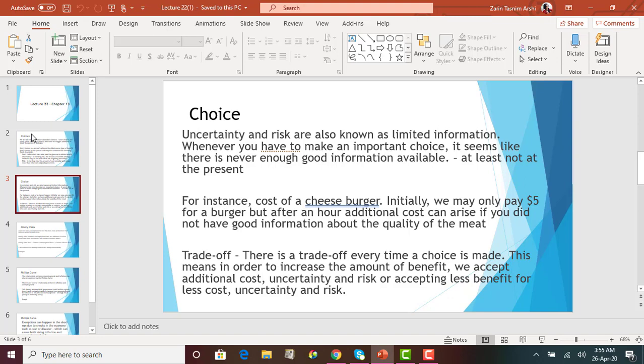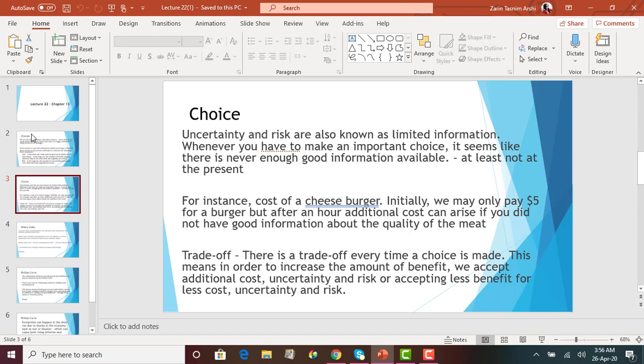Now, another topic that this slide talks about is trade-off, and that's something new. I don't think we discussed a whole lot about trade-off. What trade-off means is basically there is some trade-off every time a choice is made. What it means is, in order to increase the amount of benefit, we accept higher cost, risk, and uncertainty, or in order to pay low cost, uncertainty, and risk, we are ready to accept low benefit.